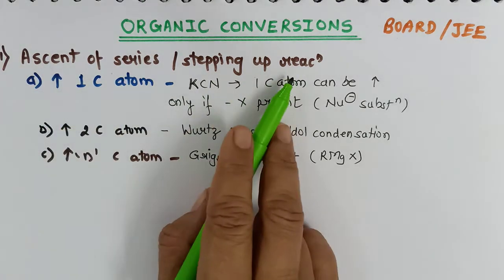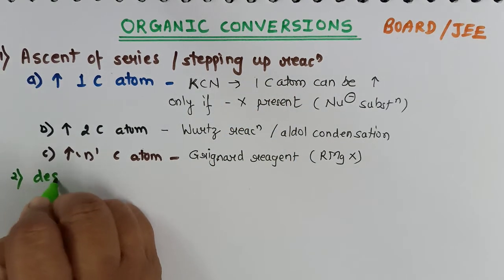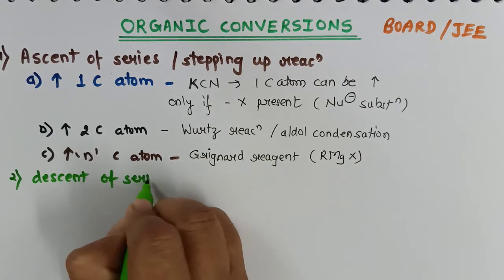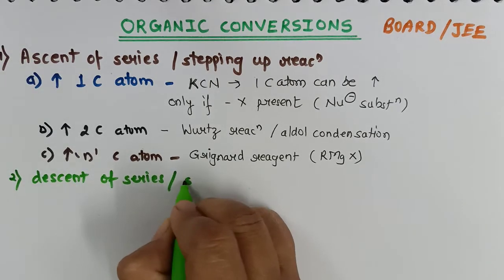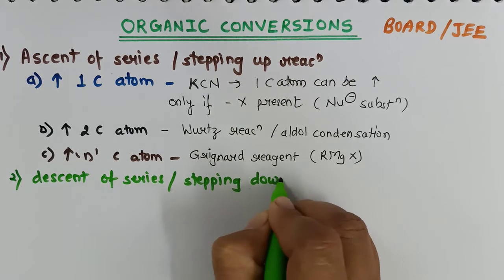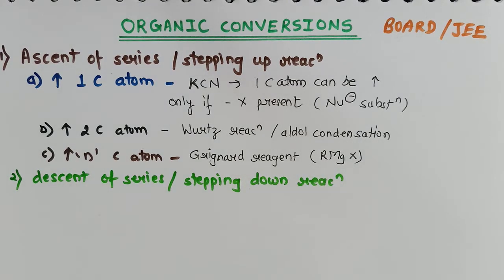Now as we can increase the number of carbon atoms, we can also decrease the number of carbon atoms, and we call it descent of series, or a stepping down reaction. If the reagent given to me contains 5 carbon atoms and I want to convert it into a 3 carbon atom product, then I will call it a descent of series reaction. Let us see how we can carry it out.